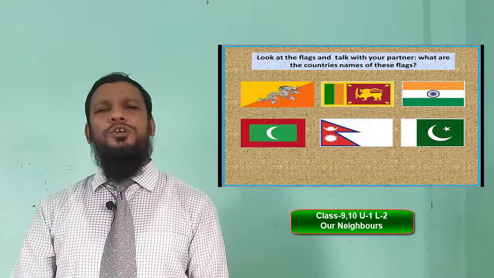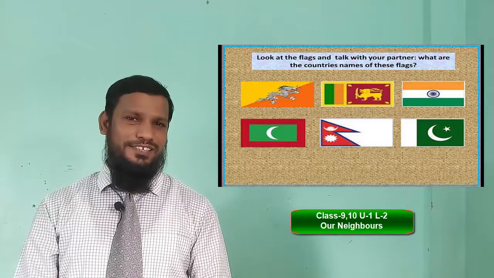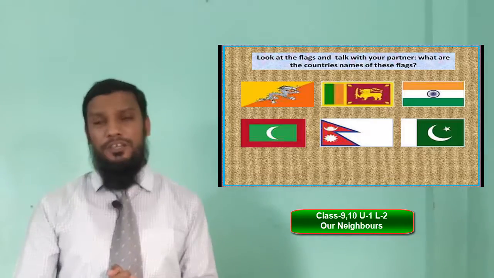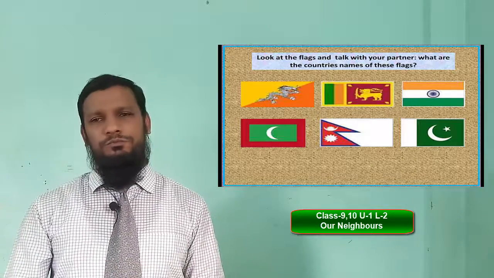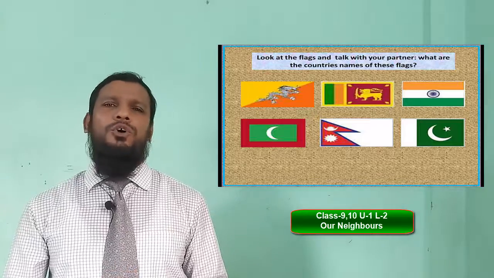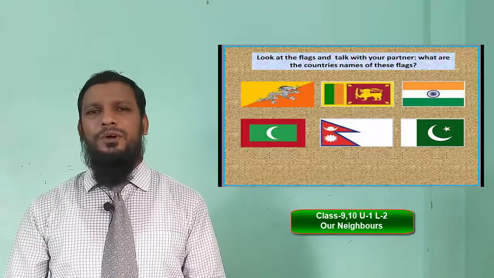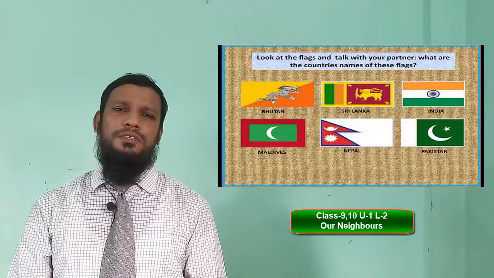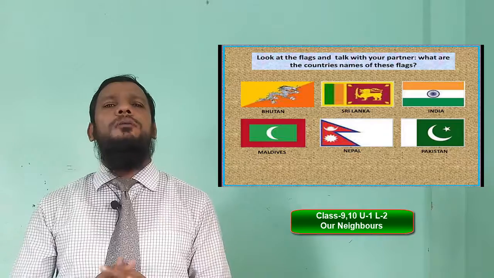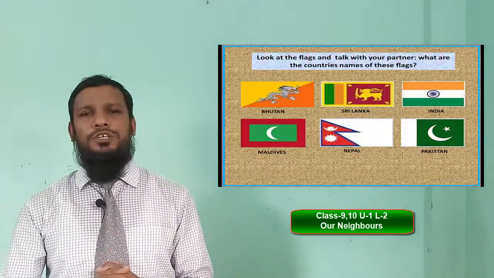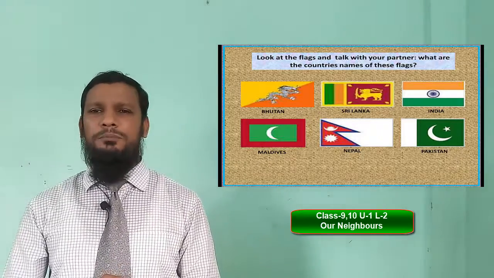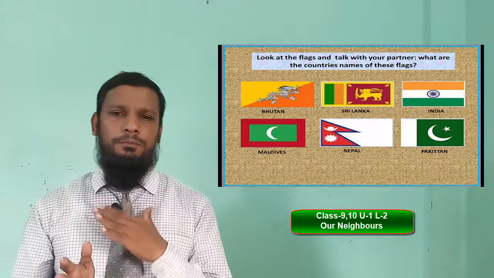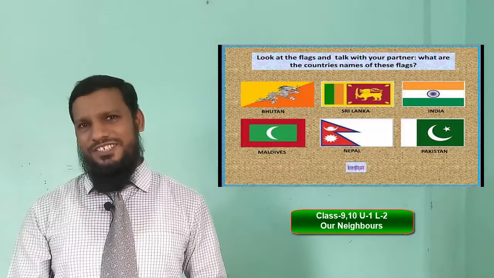Dear students, I'm going to show you some flags. Do you know them? Look at the flags and talk with your partner or other family members. Okay, about these flags, do you know them? Yes, the first one is the flag of Bhutan. Then the flags of Sri Lanka and India, then Pakistan, Nepal, and the Maldives.